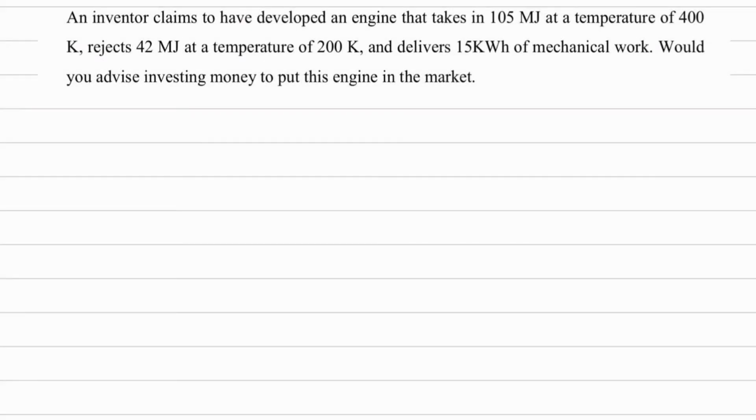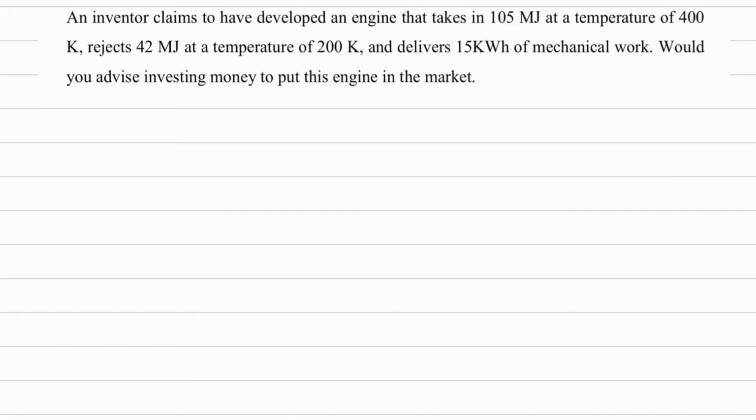Today we will be solving a few numericals on the second law of thermodynamics. Now here the first numerical which you can see is related to an inventor's claim. So I'll read the numerical. We have to draw the diagram, use the formulas and get the answers. The first problem: an inventor claims to have developed an engine that takes in 105 megajoule.